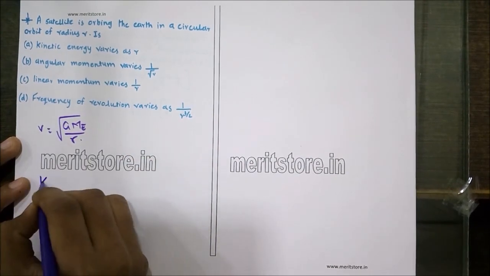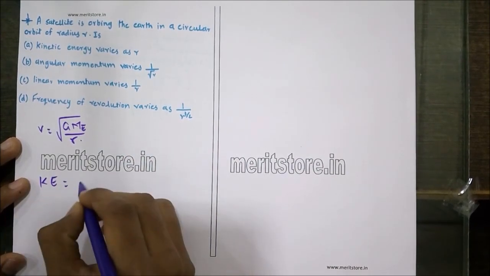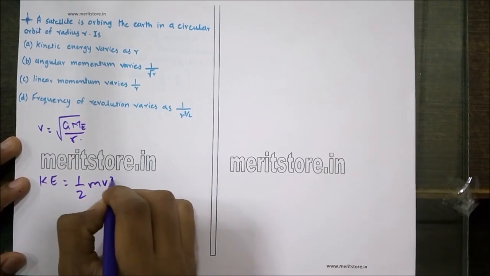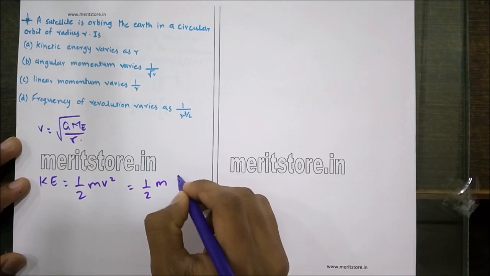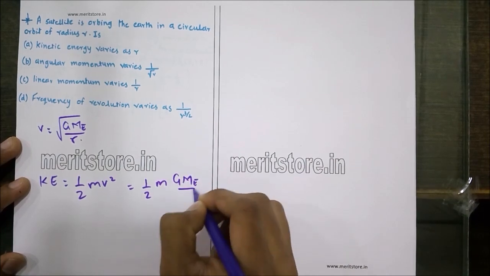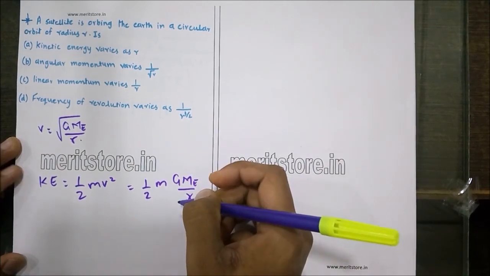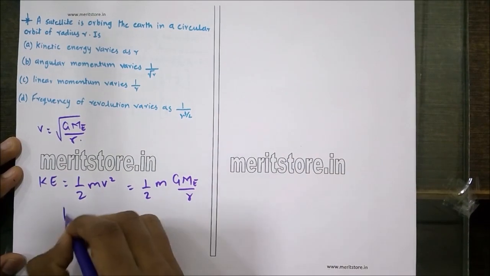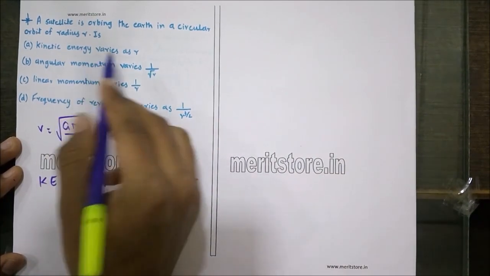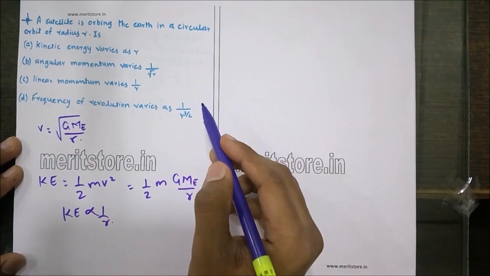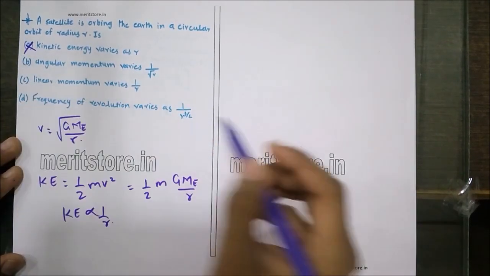Now the kinetic energy is given as half mv squared. So substituting the value of v, we get half m GMe upon r. As we can see, the kinetic energy is inversely proportional to r, and here it is given as directly proportional. Therefore option A is incorrect.